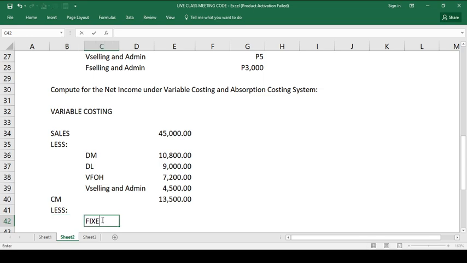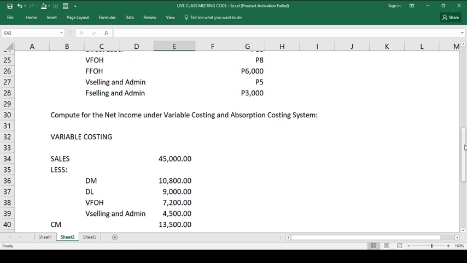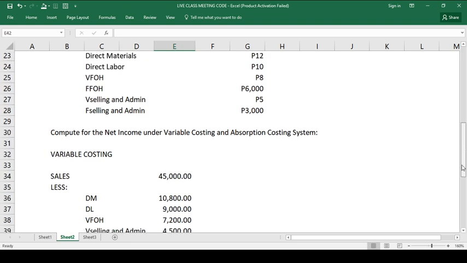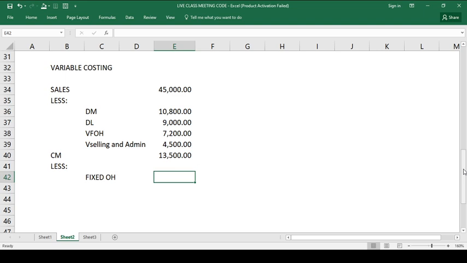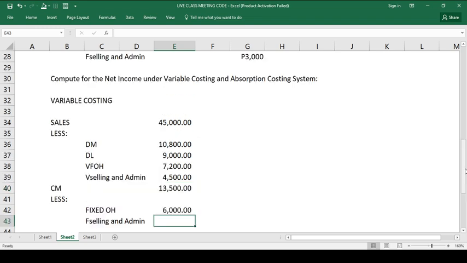We have fixed cost overhead amounting at its totality. Take note, the total fixed cost is 6,000. Okay, that is 6,000. So, buong 6,000 po, i-deduct natin yan under variable costing system. Same with the fixed selling and admin cost. Yung buong fixed selling and admin cost under variable costing na 3,000, ibabawas po natin yan.